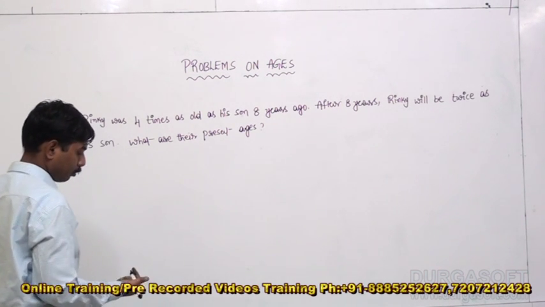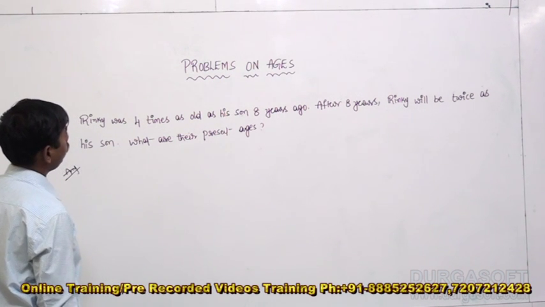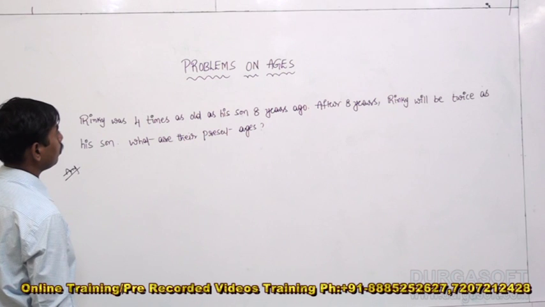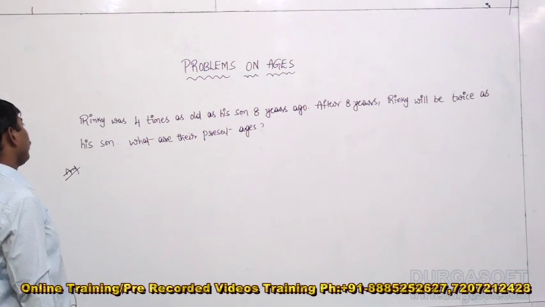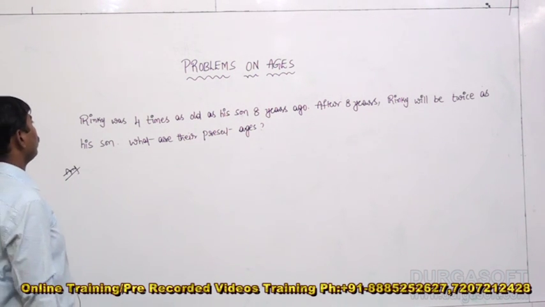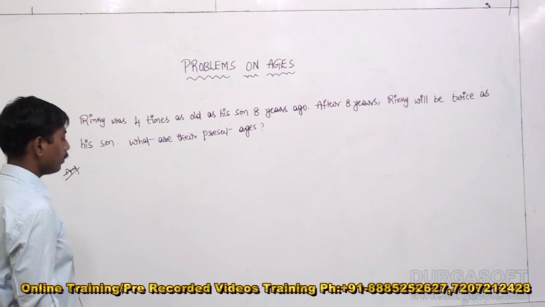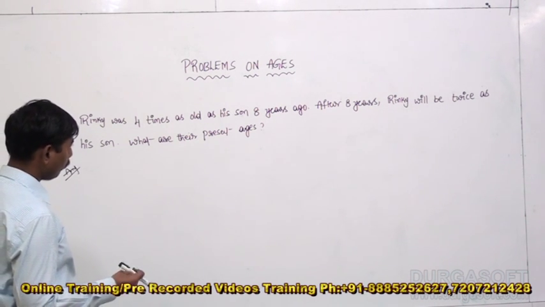Rinky was 4 times as old as his son 8 years ago. After 8 years, Rinky will be twice as old as his son. What are their present ages? Let me check here. Rinky was 4 times as old as his son means